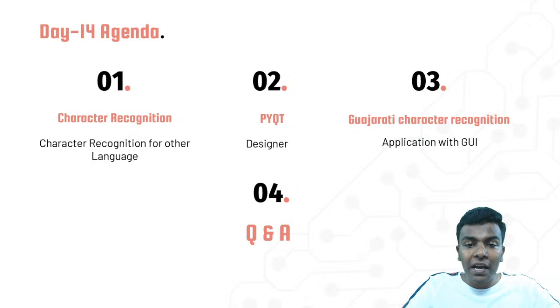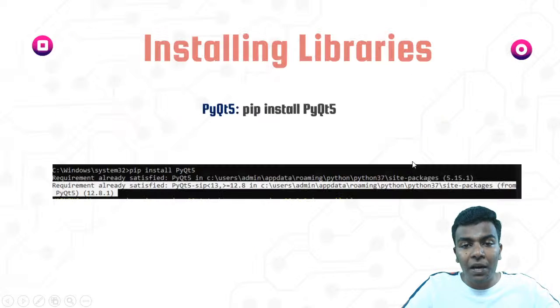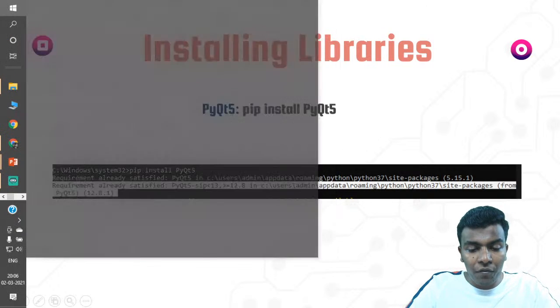To install this PyQt library, you just try to install by using the command called pip install PyQt5. You just go to the command window.